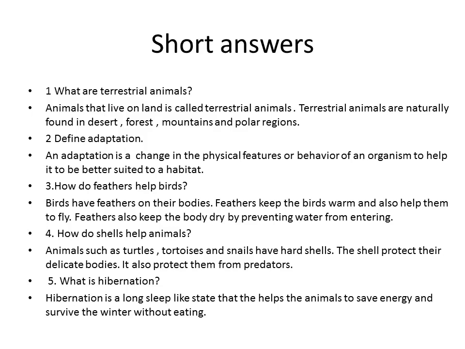Terrestrial animals means animals that live on land. It includes desert, forest, mountains and polar regions. Adaptation means a change in the physical feature, and the organism adapts to the particular habitat. How do feathers help the bird? Birds have feathers on their body. To keep their body warm and to fly, these feathers are useful. They also keep the body dry by preventing water from entering.